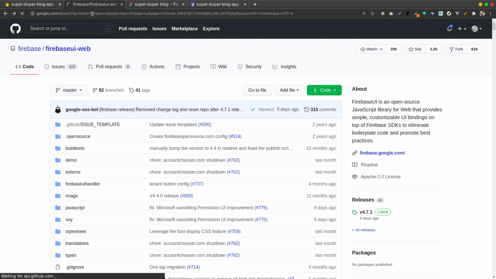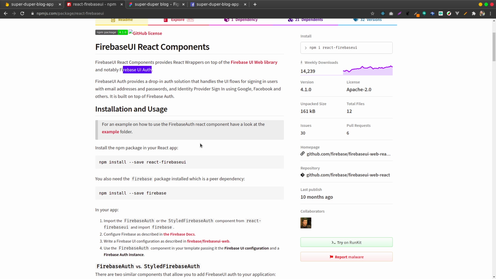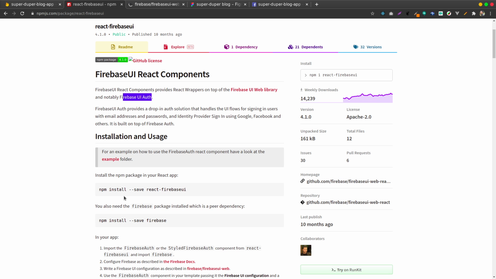So we're going to be using this instead of the Firebase UI library. We're going to be using React Firebase UI for us to create things really quickly.